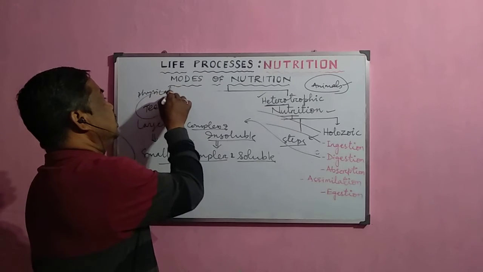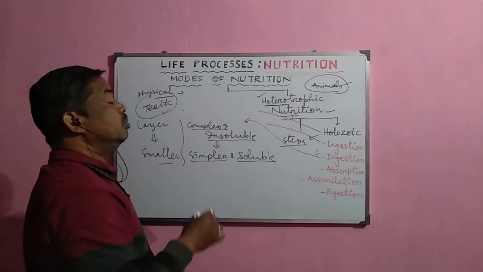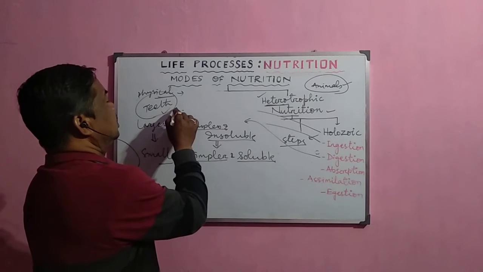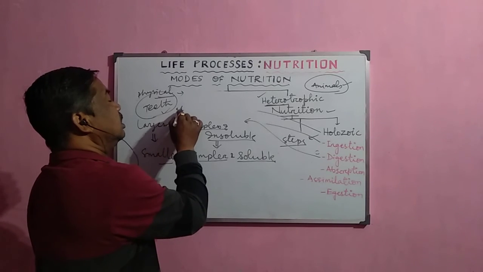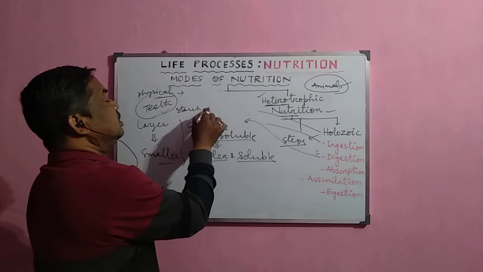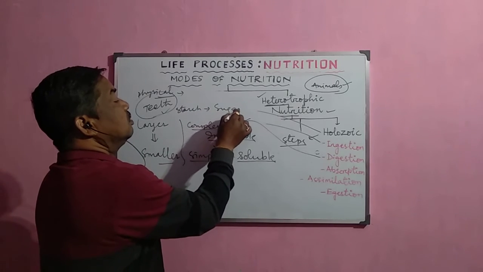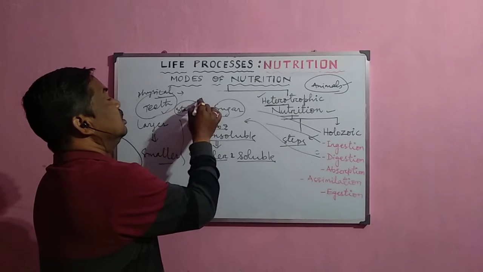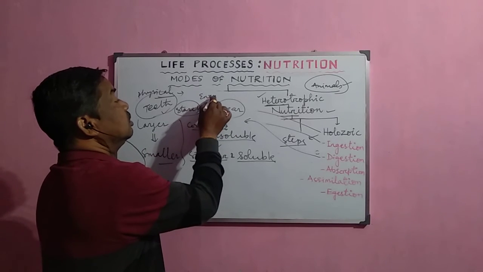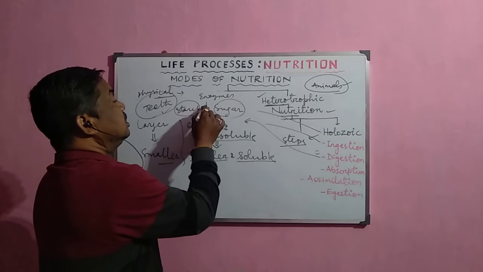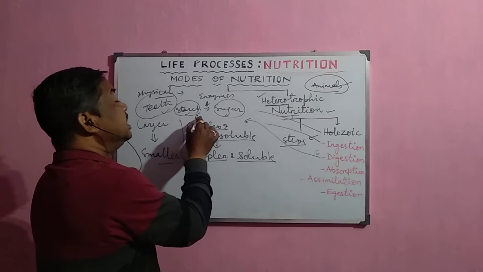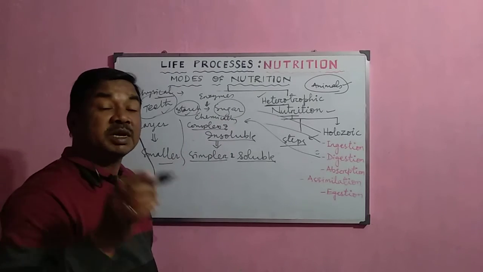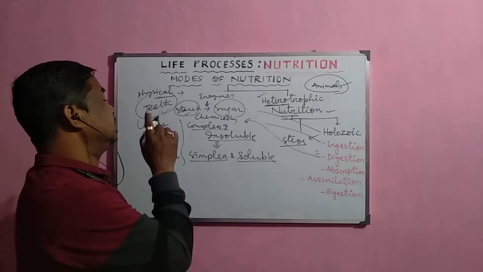But actually, the breakdown of food also occurs chemically. Suppose it is a carbohydrate or complex carbohydrate, such as starch. Now starch is converted into sugar. Starch cannot be converted physically into sugar, but here some enzymes are involved. These enzymes break them chemically into sugar. So that is called chemical breakdown, not only physical breakdown.